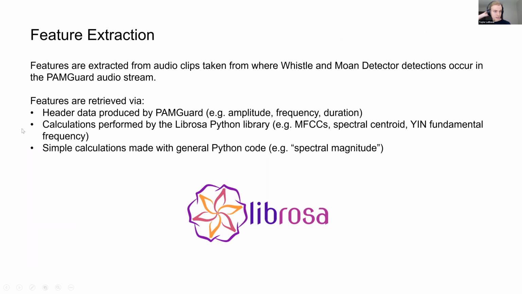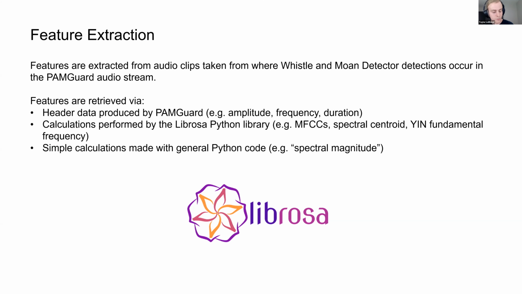So for feature extraction, I'm able to save the audio clips briefly whenever a whistle and moan detection occurs. I mostly took code from PAMGuard's clip generator module. PAMGuard is open source for anybody who doesn't know.